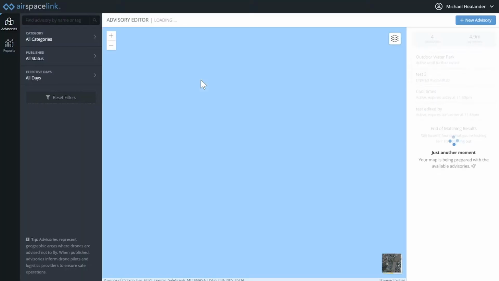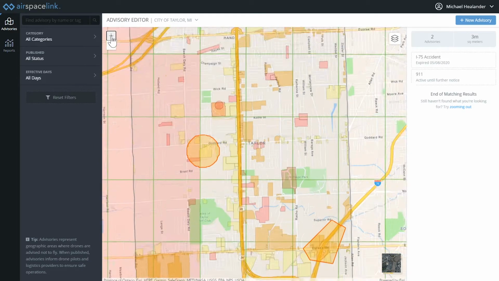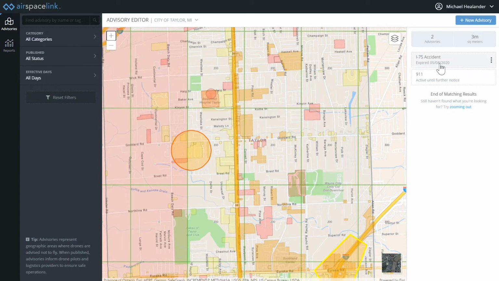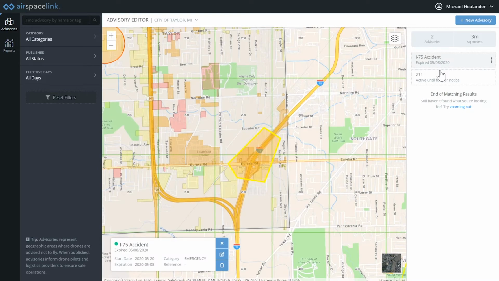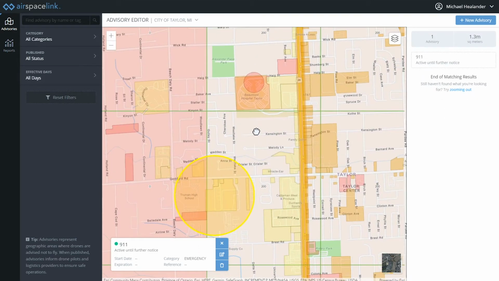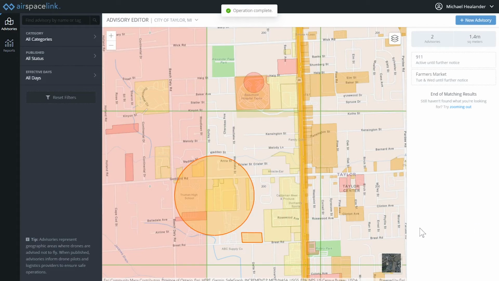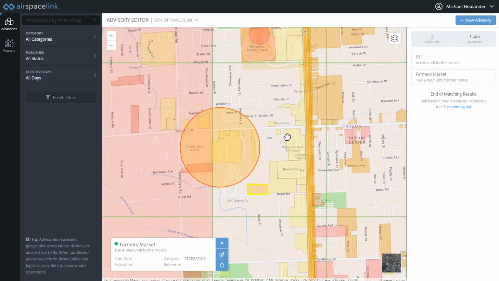Let's jump over to our AirHub for Gov portal. This is the tool local governments use to publish the authoritative data to pilots and where jurisdictions manage ground-based risk as well as advisories. Now, advisories are all about those things that are in flux in your community. Let's create a new farmers market advisory. It's a seasonal market and might change dates, but let's go ahead and schedule for every Tuesday and Wednesday. Now, perhaps it is as simple as this market or as complex as an active 911 emergency. I've just hit publish. This farmers market will now be made visible to pilots in just a few moments.